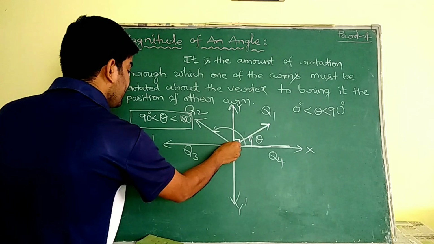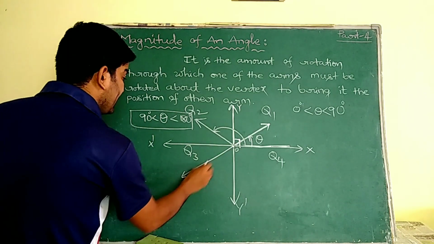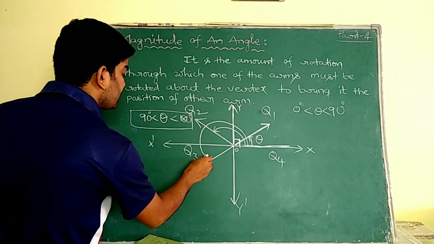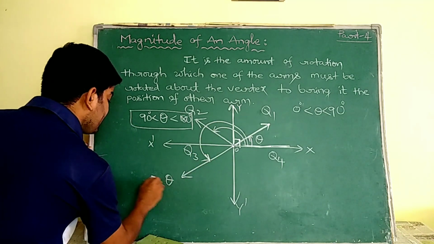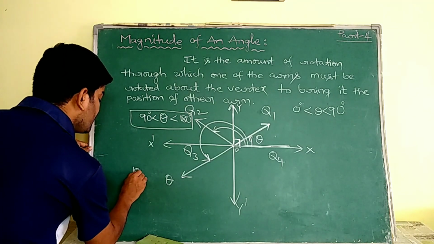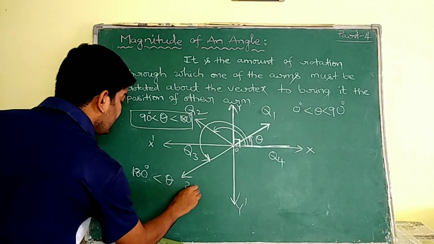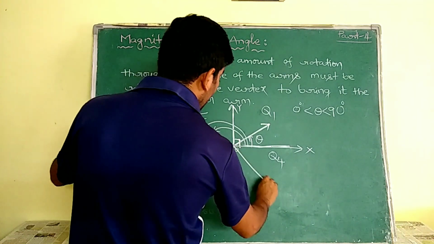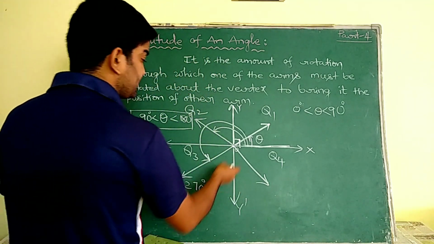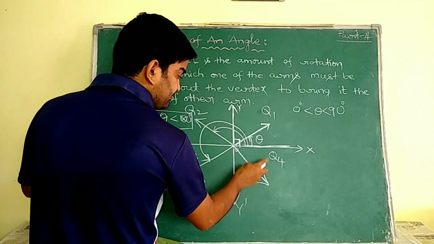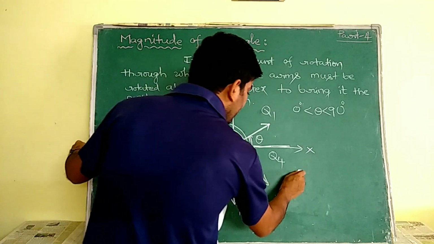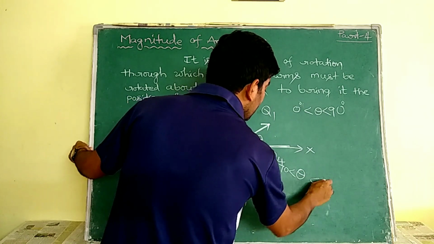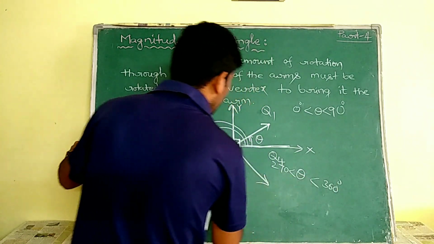And if this revolving ray enters into quadrant 3, it lies in between 180 to 270 degrees. And if the revolving ray is in quadrant 4, then theta lies in between 270 to 360. We have to remember this.